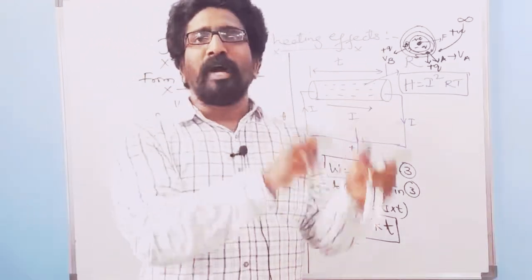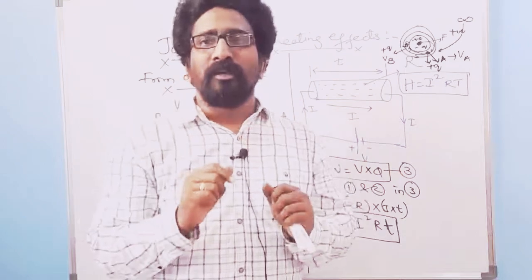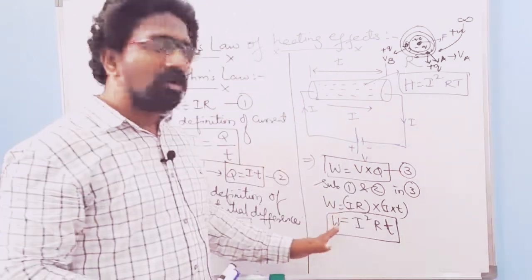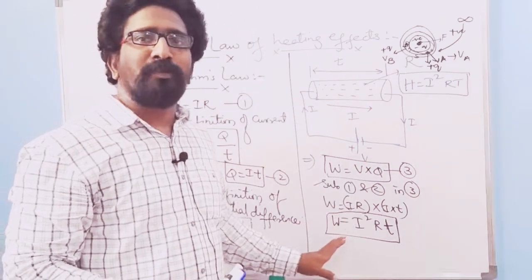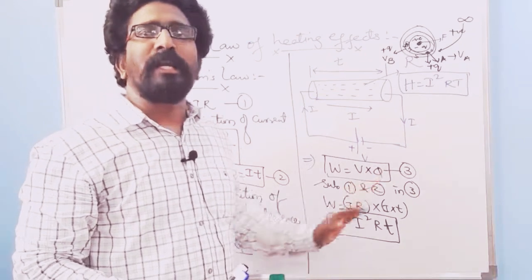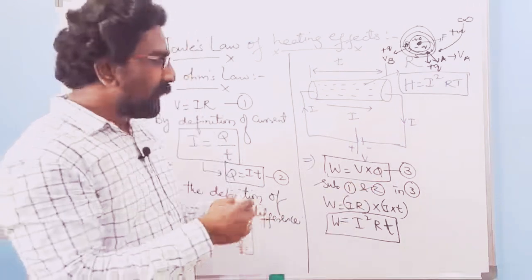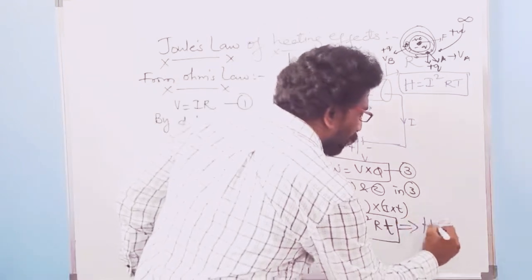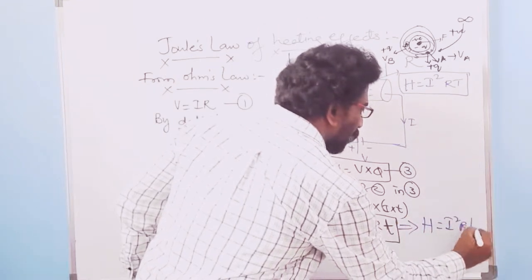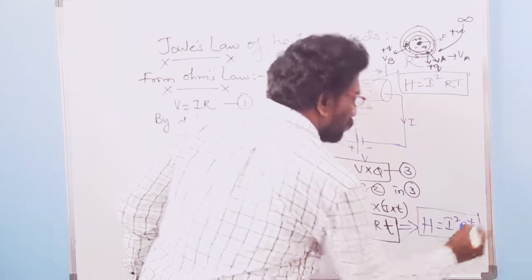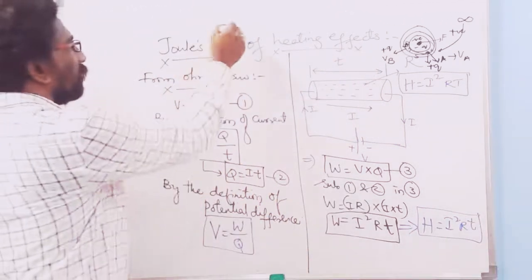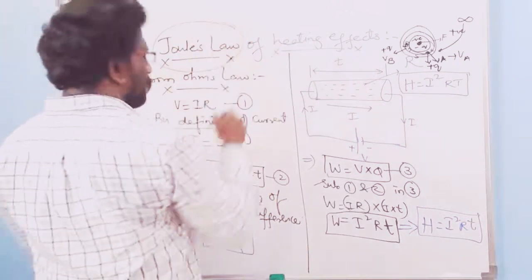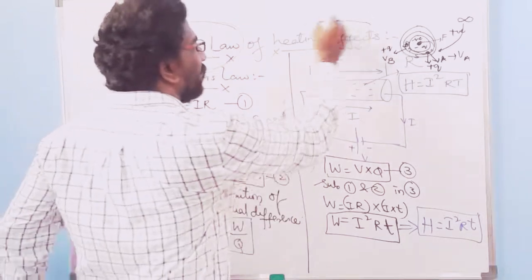Means if you have energy, then only you will be doing the work. So that's why W is equal to energy. Now what kind of energy has been developed here? When you do work, heat energy will be developed. That's why I can write this equation as H is equal to I square RT. So this is the derivation for Joule's law in terms of heating effects.